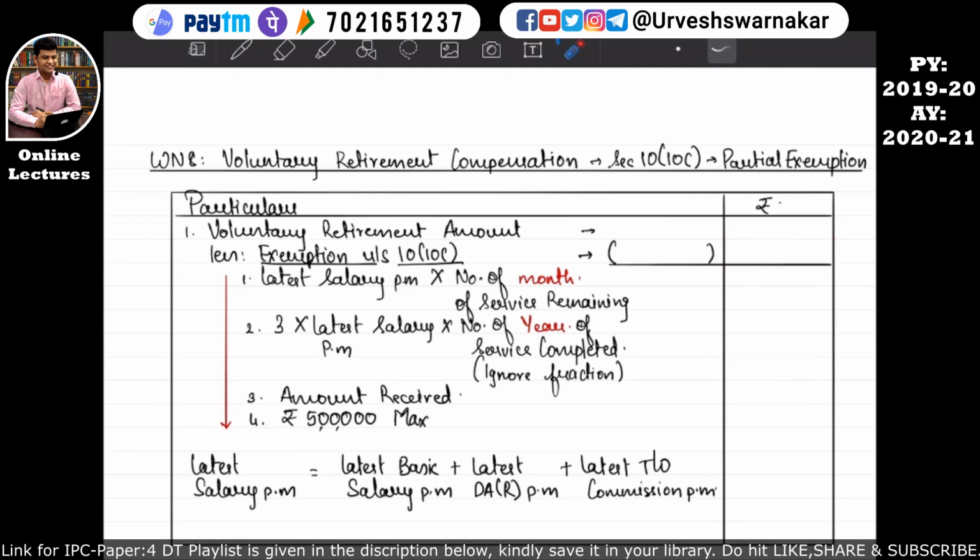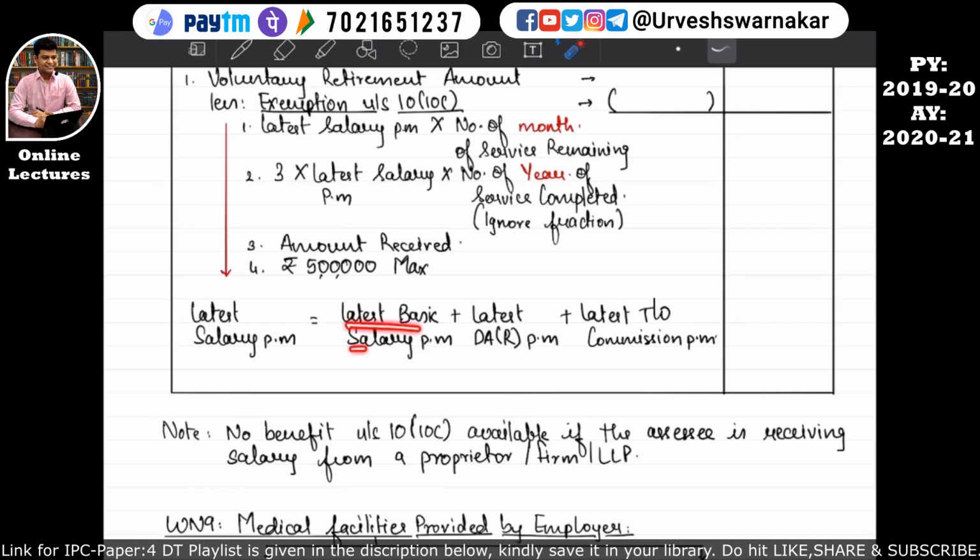I hope this is quite clear. What does latest salary per month mean? Latest salary per month means latest basic salary per month plus latest dearness allowance recognized per month plus latest turnover commission per month. I hope this is quite clear.